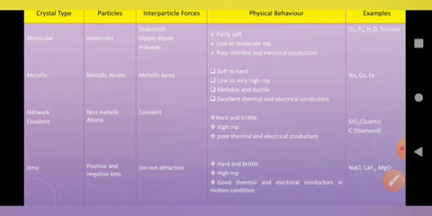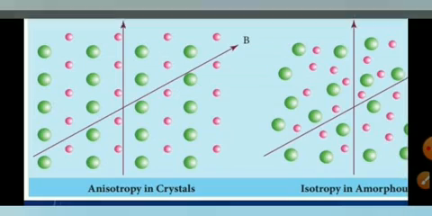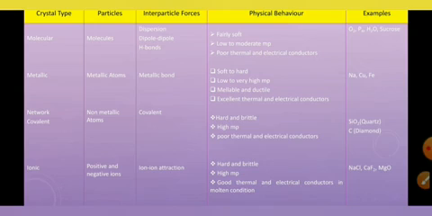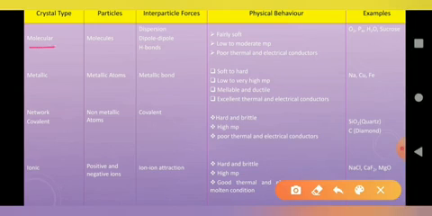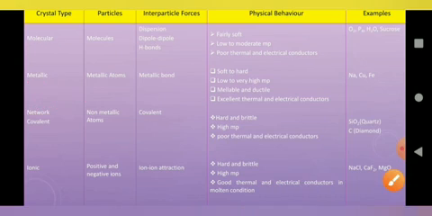The crystalline solids are classified into four types. What are they? First one is molecular, second one is metallic crystalline solid, next is atomic. Atomic are of different types, covalent and metallic. Next, the last one is ionic. So these are the different types of crystalline solid.